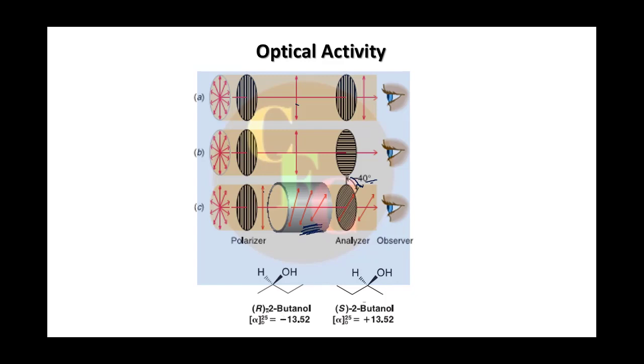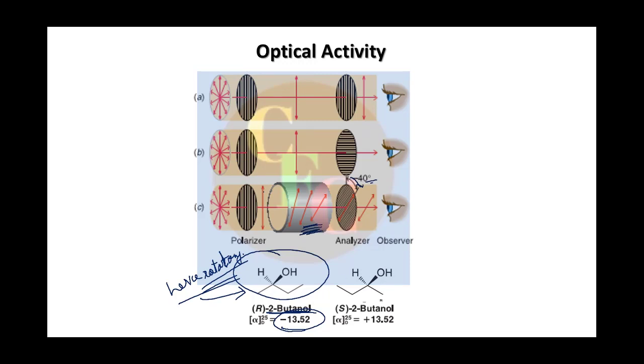See, here is an example of this. We are again going into this 2-butanol example. One of the enantiomers of 2-butanol rotates the plane polarized light by minus 13.52 degrees. So we say it is levorotatory, right? That means on the left hand side.